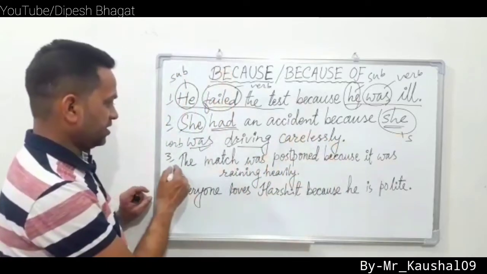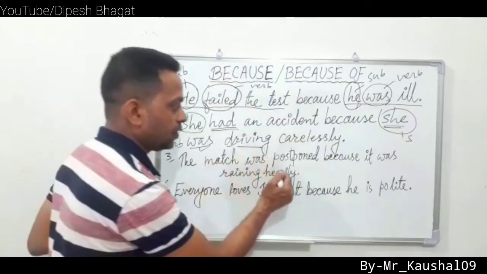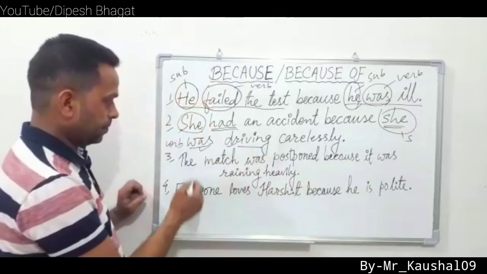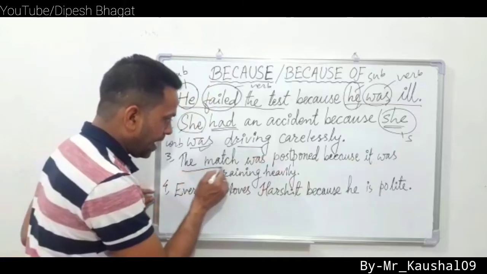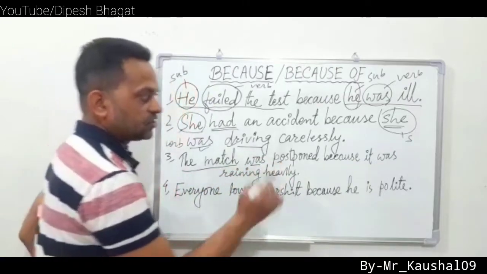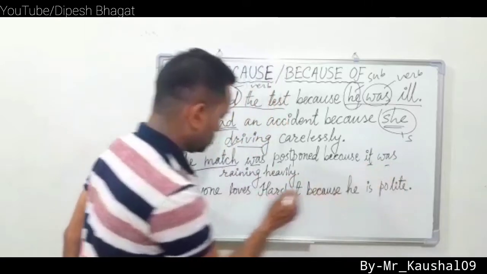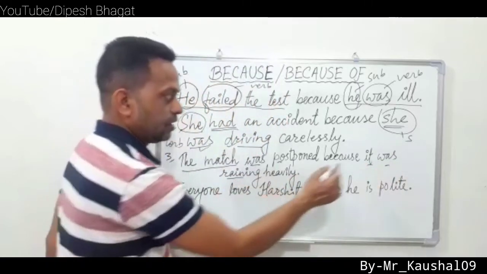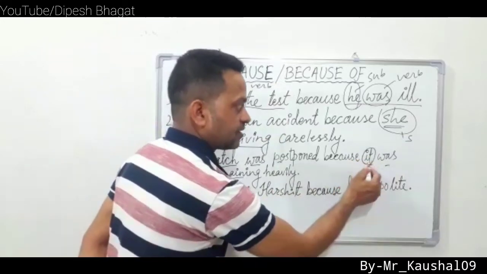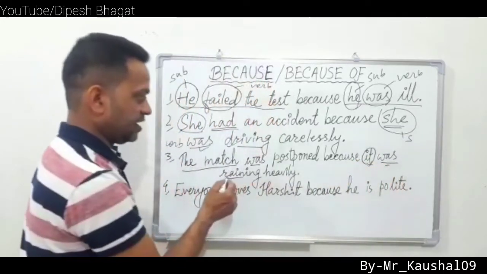Third sentence: the match was postponed because it was raining heavily. First part: the match is the subject, was postponed is the verb. After because, it is the subject, was raining is the verb.